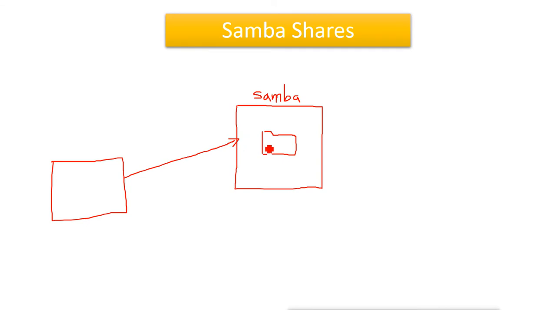Now this Samba server will say, who are you, and what is your credential authentication. It will ask for the authentication, what is your username and password. You want to access the share, so who are you, what is your username and password. Now the username and password must be from the Samba server. So for example, the Samba server has a username called user1 and the password is 123, for example.